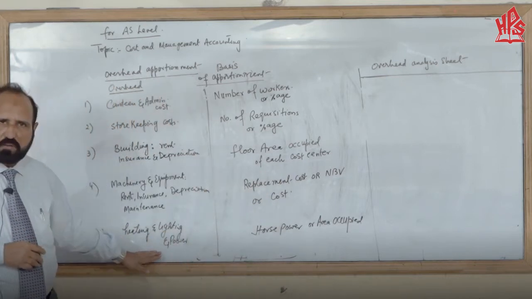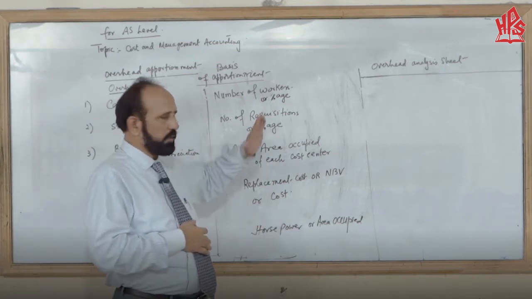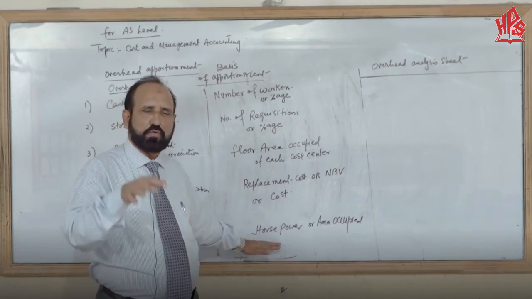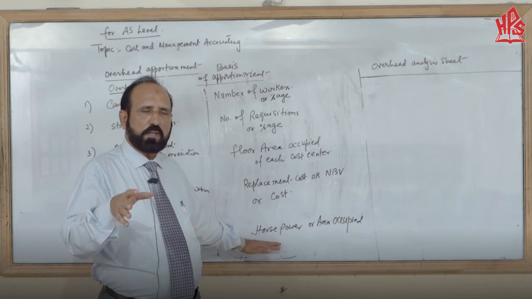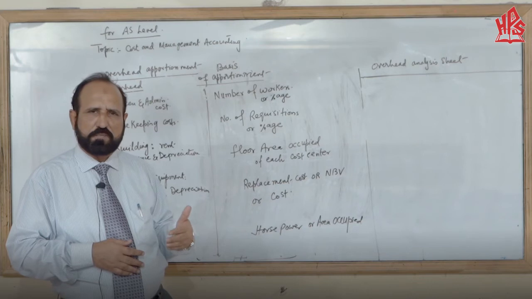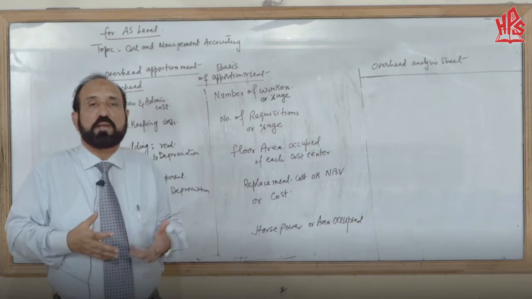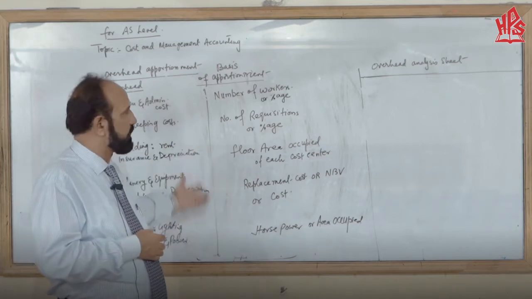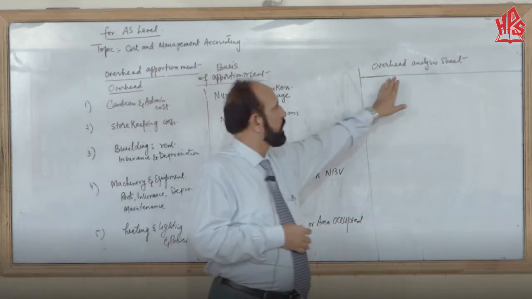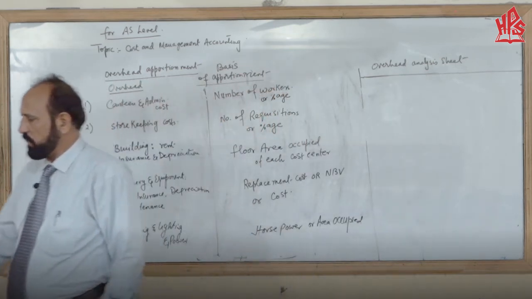Heating, lighting and power overheads might be there depending upon the production process. So sometimes horsepower of machineries, equipment, or plants is used as the measurement, or sometimes it is based on the area occupied by each department. So it is very important to use these criteria for the apportionment of overheads in different departments to prepare the overhead analysis sheet.